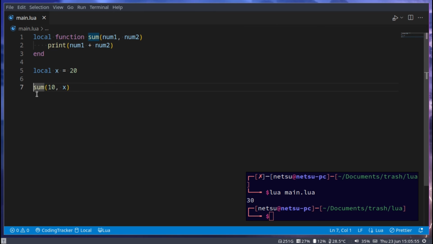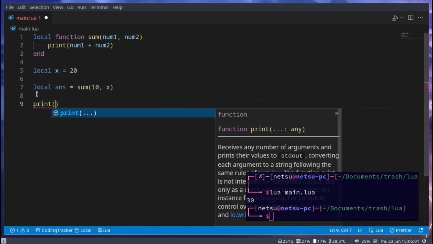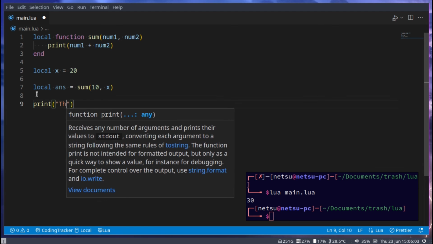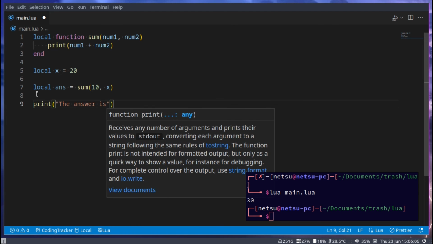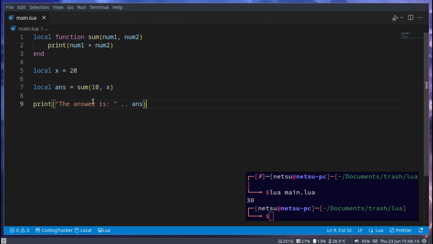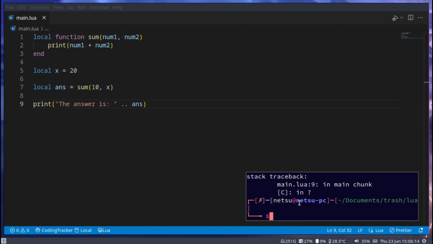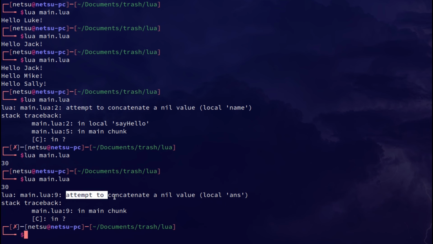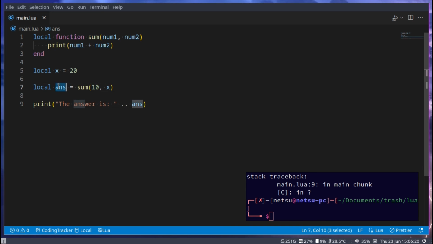So we wanted to store local answer is equal to sum and then print the answer is, and then answer. What if we wanted to do something like this? Well, we'll get a problem here because we cannot concatenate a nil value. This here is nil because sum just prints out this value here.